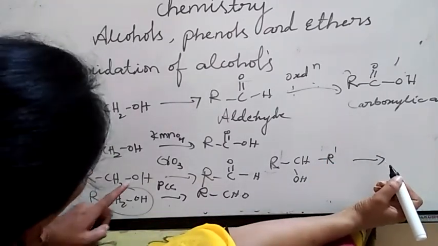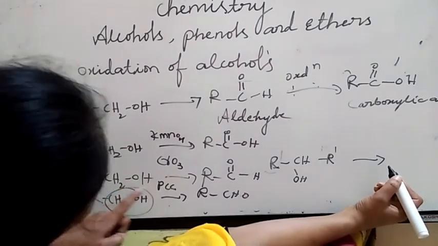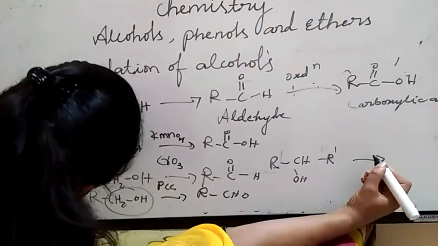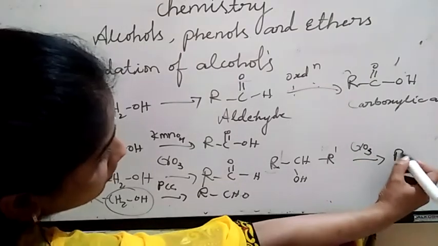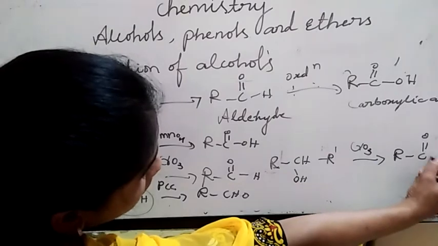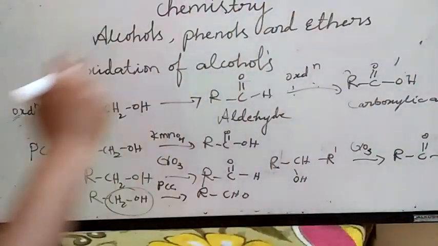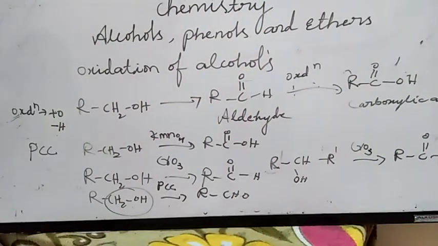In place of aldehydes from primary alcohols, from secondary alcohols we are going to get a ketone, RCOR dash. Better yield will be obtained in the presence of PCC, pyridinium chlorochromate.